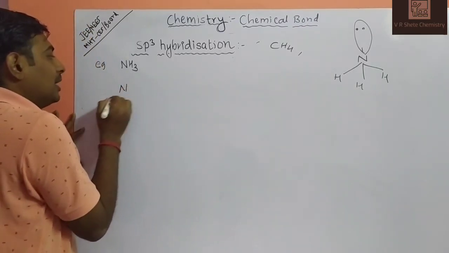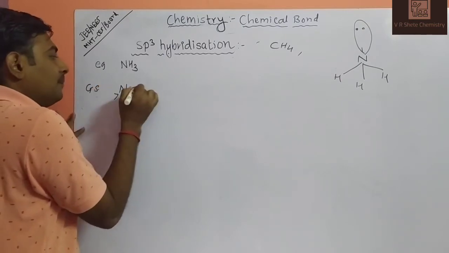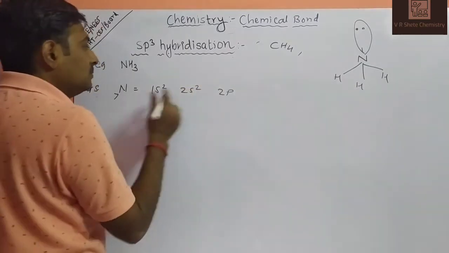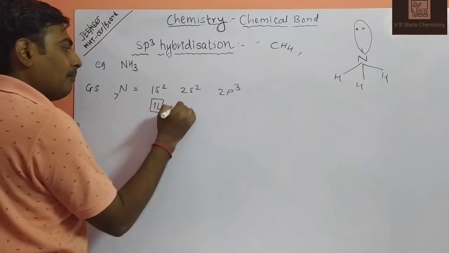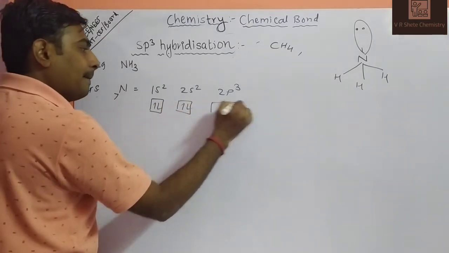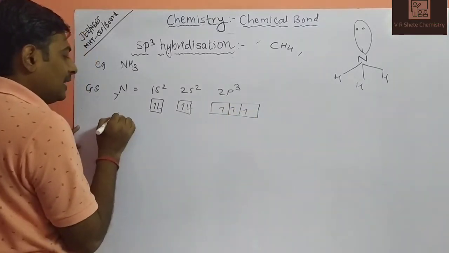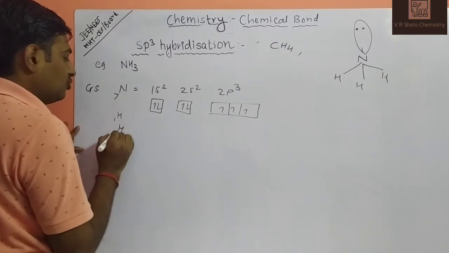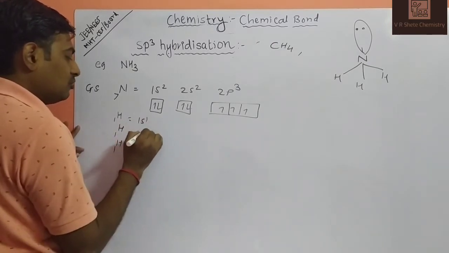Central nitrogen atom. Nitrogen has the electronic configuration in the ground state 1s2, 2s2, 2p3. How many incoming hydrogen atoms are there? 3 hydrogens, 1s1, 1s1, 1s1.